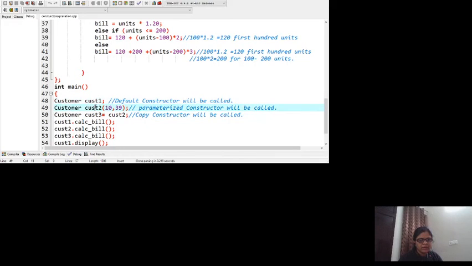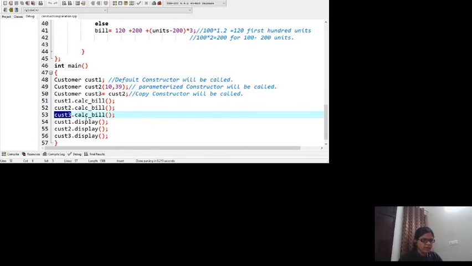Till the time I have created the objects, all three objects will have values for the two data members, that is customer number as well as units consumed, but not bill, because no constructor sets a value to bill. How will the value of bill be set? I have to call the calc_bill function for each and every object. For cust1, if I call calc_bill, it will set the value as per the units consumed by customer 1 and set the value of the bill data member, which was till now empty in the program. Same I have to do with the second customer and the third customer.